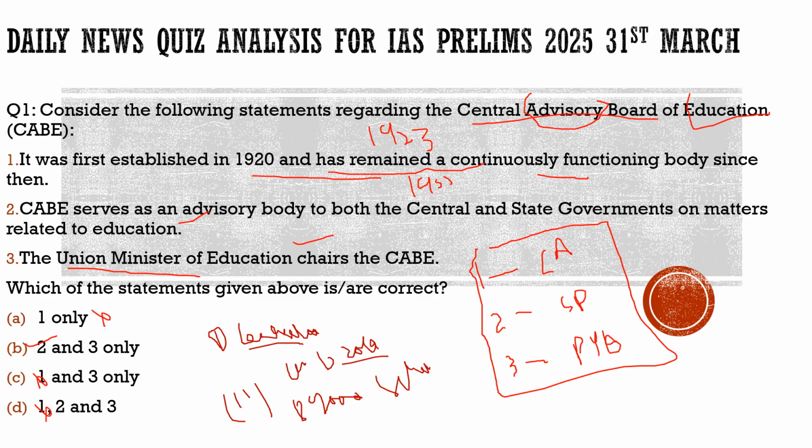So with respect to your prelims preparation, what could have been important for you from this discussion, which was in today's newspaper, is about the Central Advisory Board of Education, which you needed to know what it is about, when it was introduced, what is its role, and who chairs it. So with this, I hope you had got the basic understanding of the question as well as the context of the question. With this, let's move to another slide and see what question we had brought there.